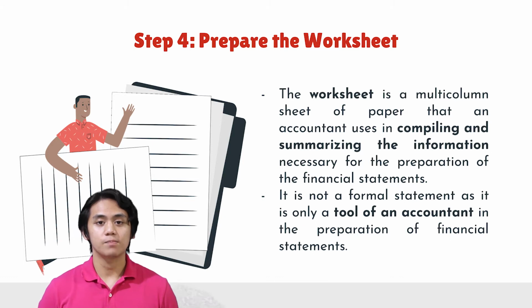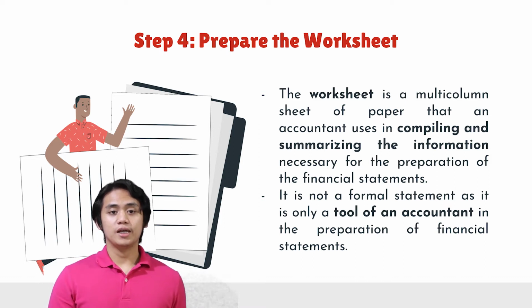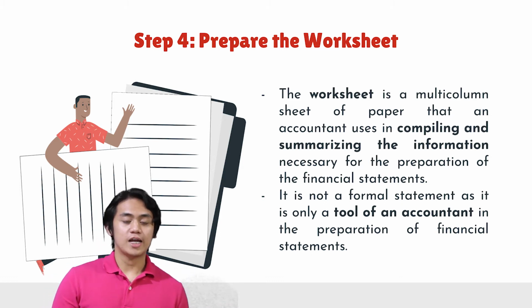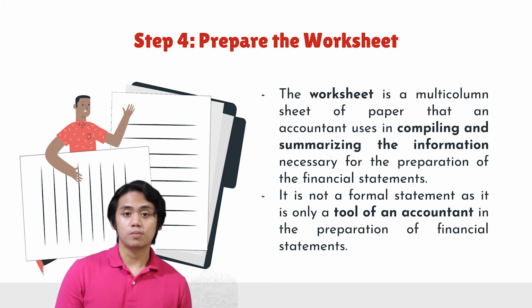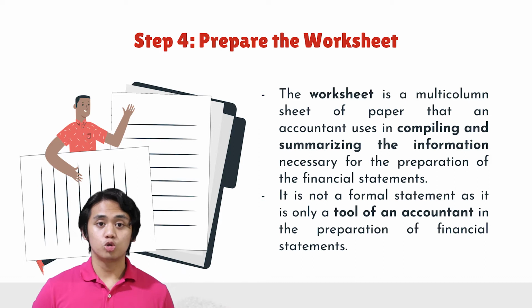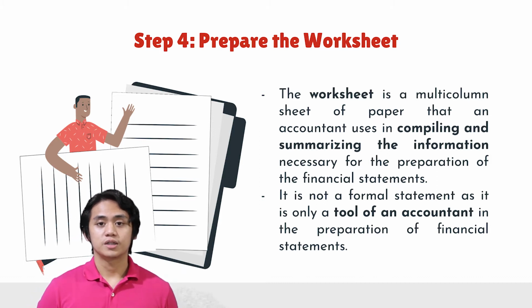Step 4 is the preparation of the worksheet. After preparing the trial balance, Daisy must start working on the worksheet. It is a multi-column sheet of paper that an accountant uses in compiling and summarizing the information necessary for the preparation of the financial statements. It is not a formal statement, as it is only a tool of an accountant in the preparation of financial statements. There are two basic forms in preparing a worksheet: the 10-column worksheet and the 8-column worksheet.